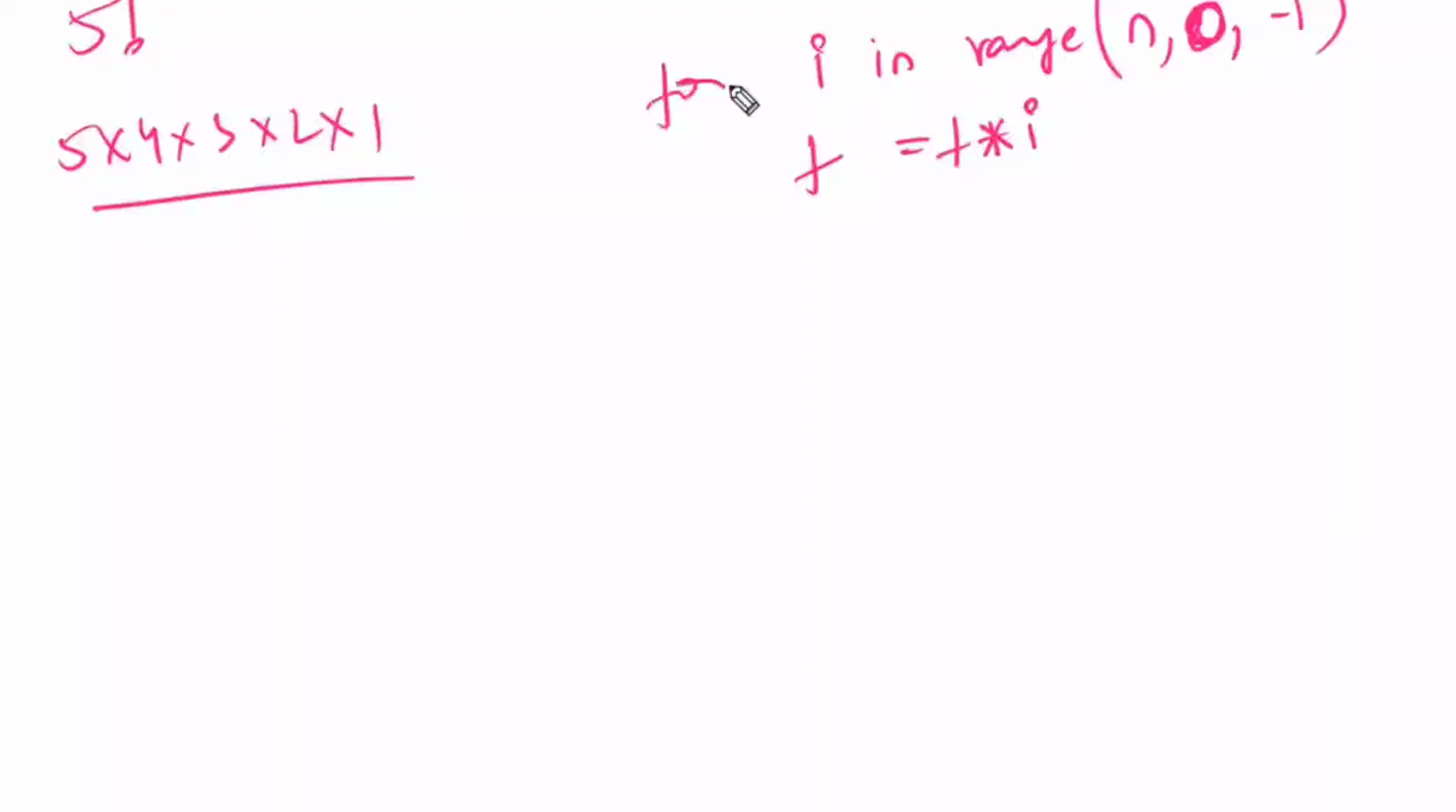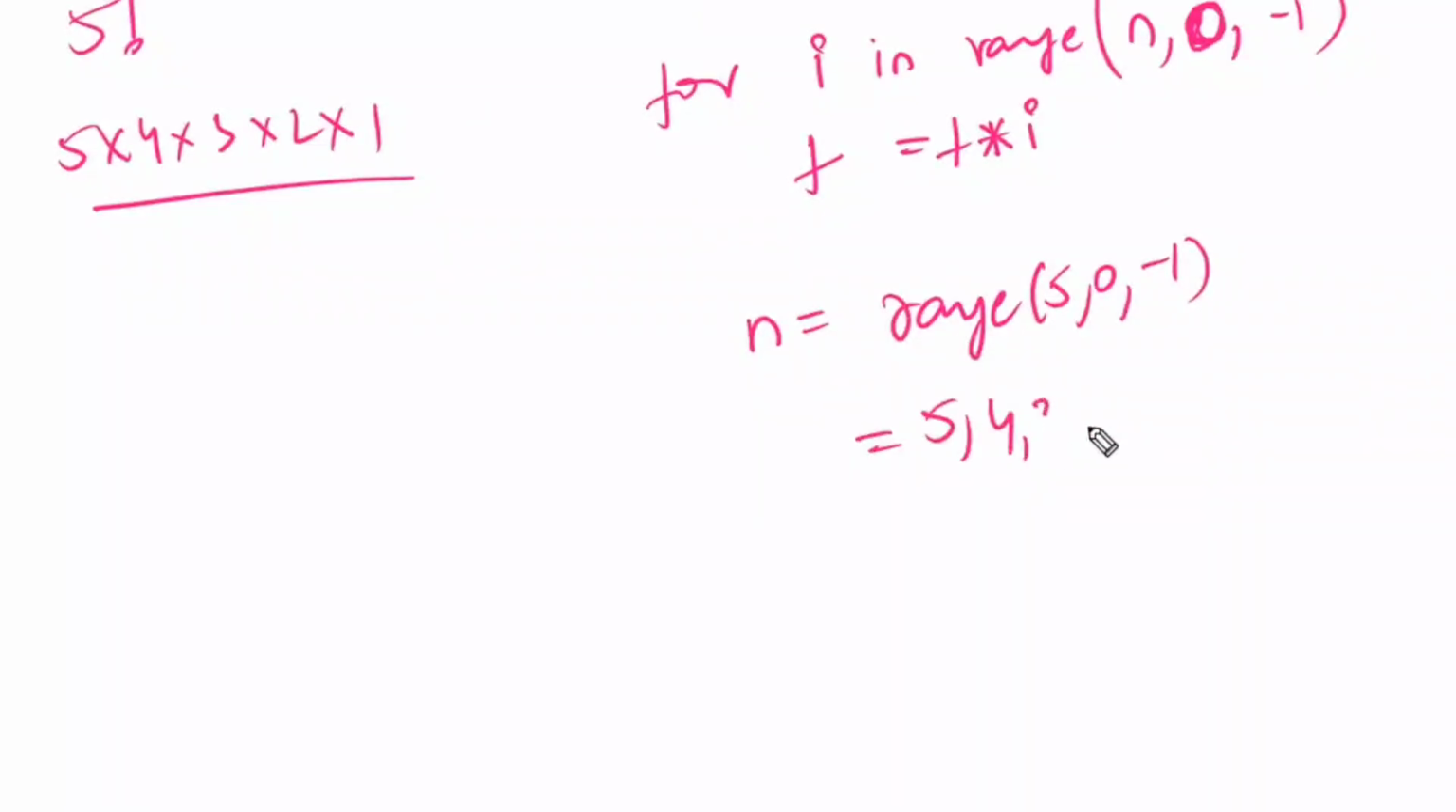So for now, n is equal to 5. Now tell me, what are the different n values? n is equal to range of 5, 0, minus 1. What are the different values of n? 5, 4, 3, 2, 1. 0 is not included. Now, for multiplying, what do you require? P is equal to 1, and for factorial, the initial multiplication value f is equal to 1.